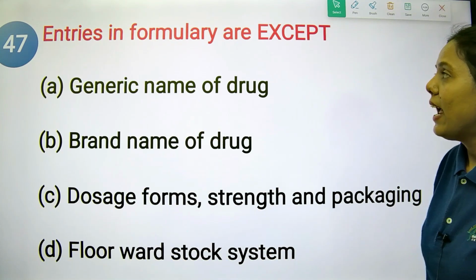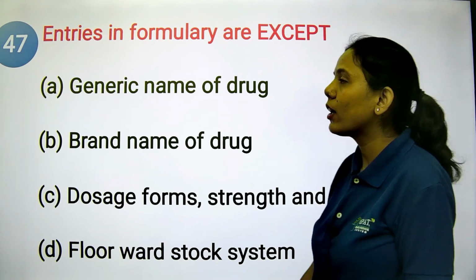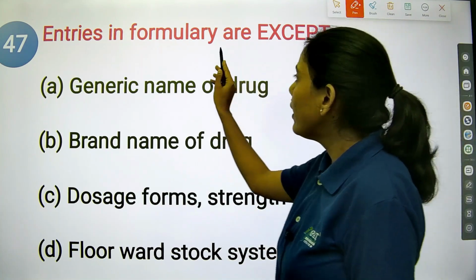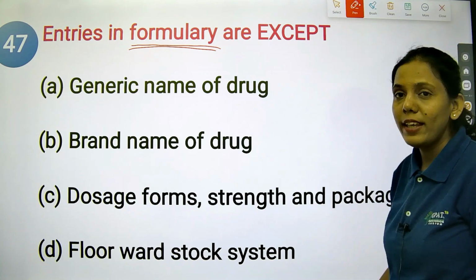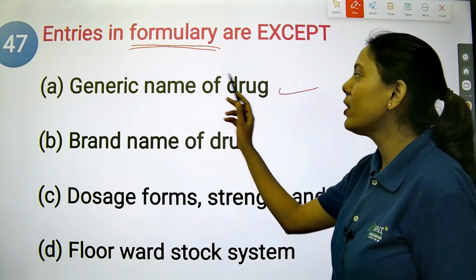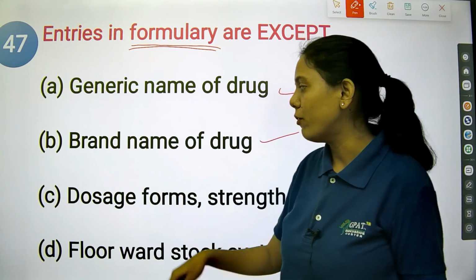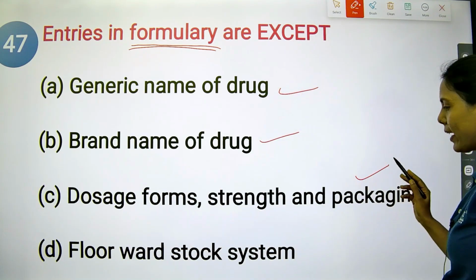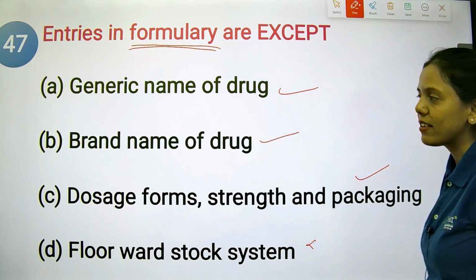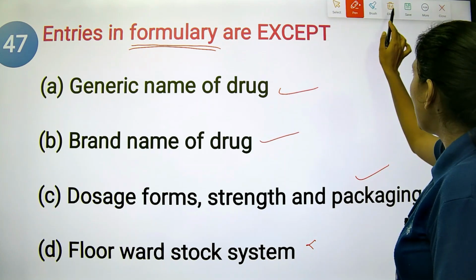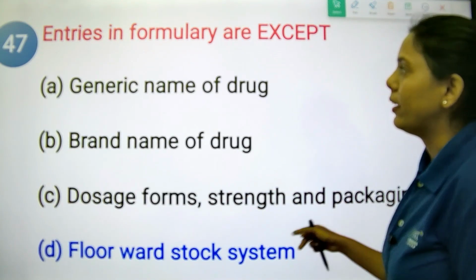The next question is, entries in formulary are, except. We have already seen in the earlier model paper, formulary is nothing but the drug information, right? So what does it include? Generic name of the drug, yes. Brand name of the drug, yes. Dosage form, strength, and the packaging, yes. Floor ward stock system, the entries will not include the floor ward stock system, but it will include all of the above information. So option D is the right answer.